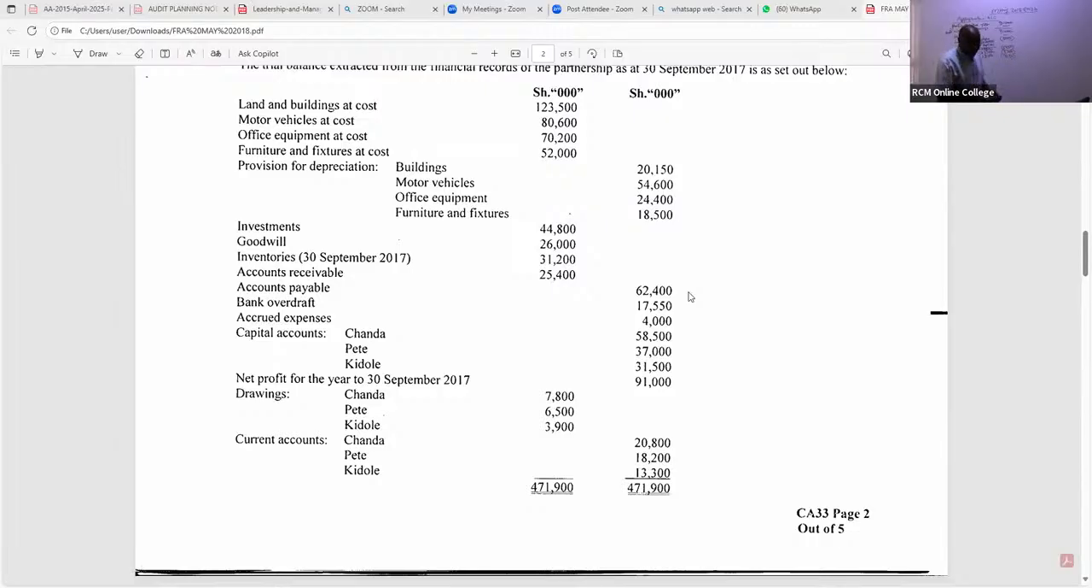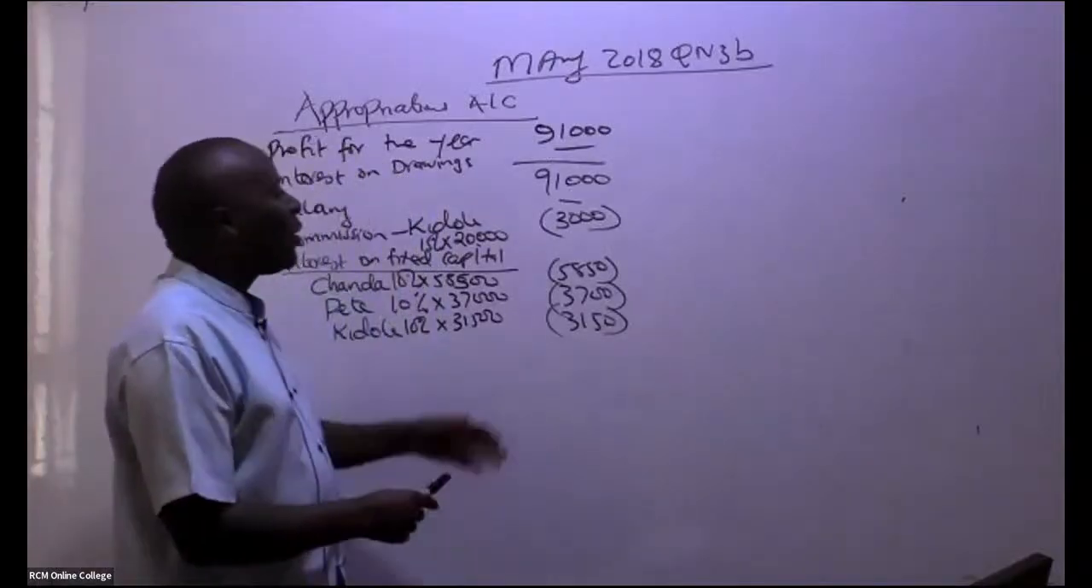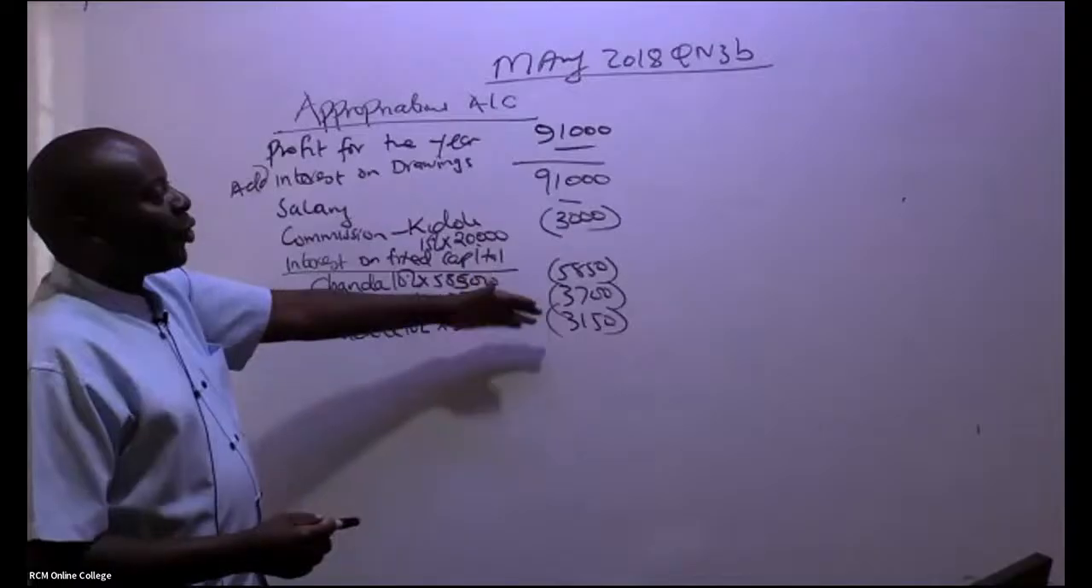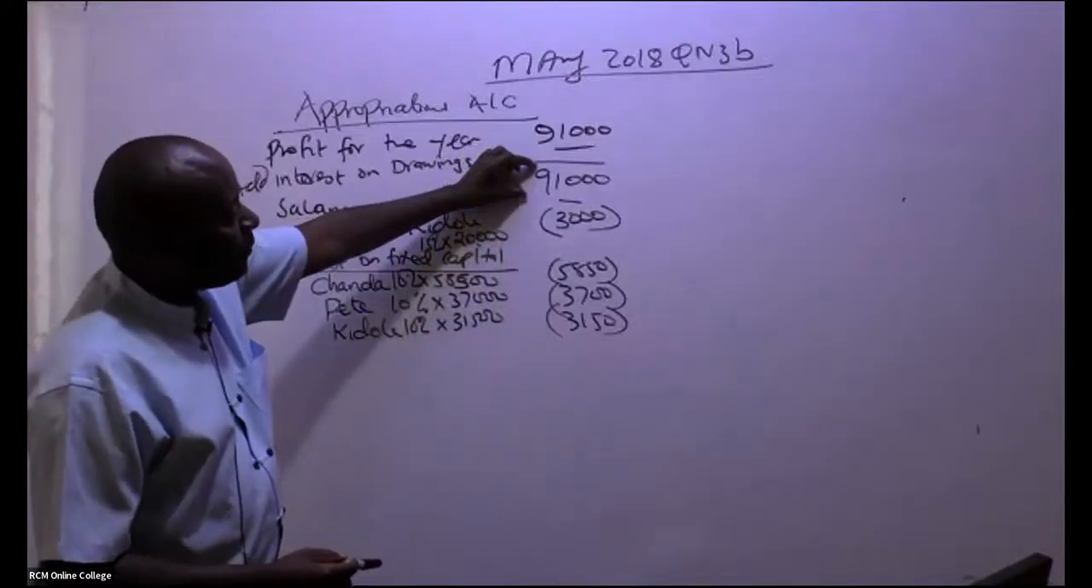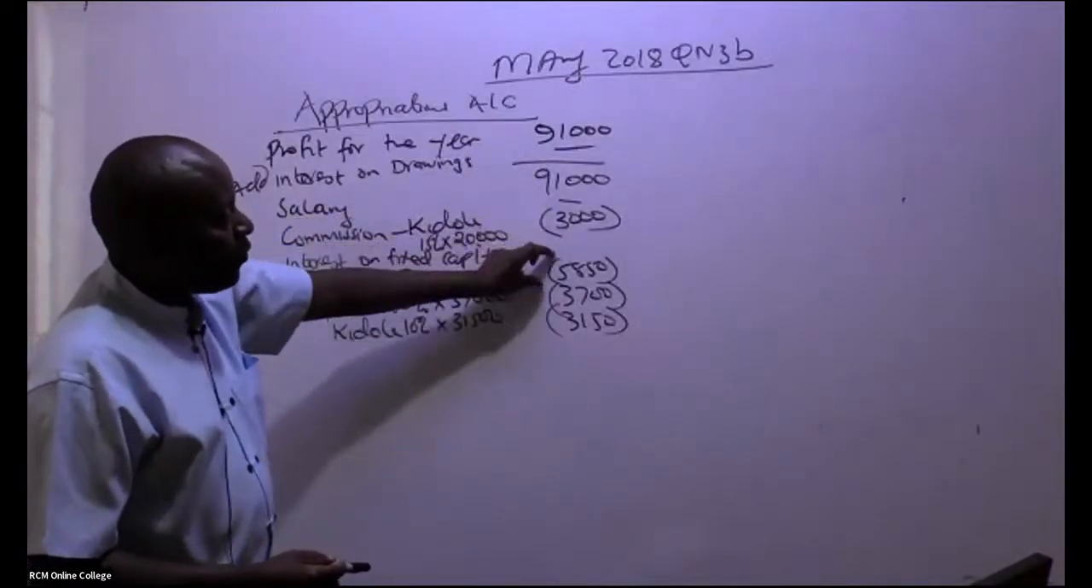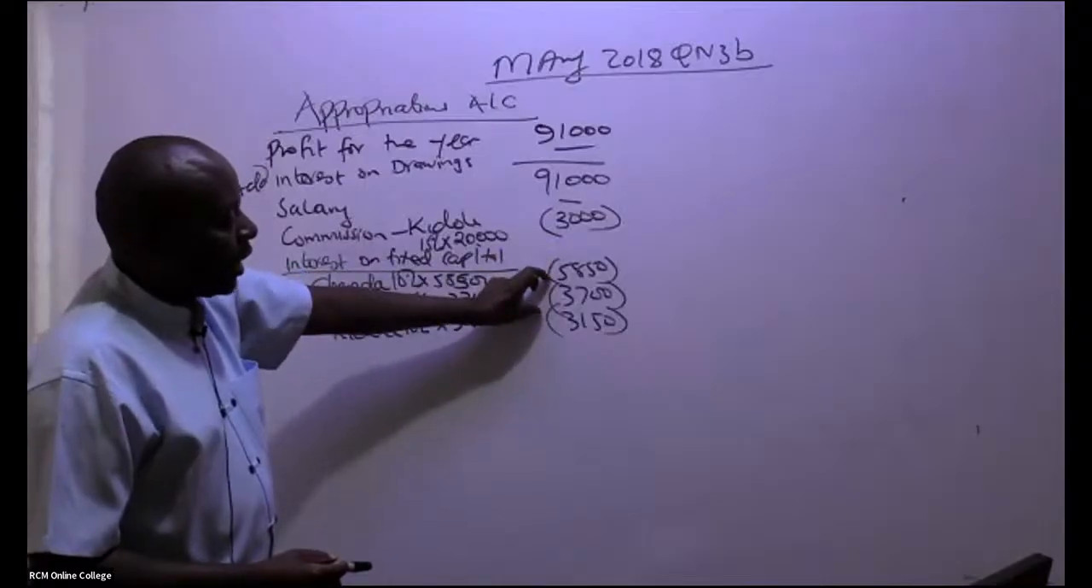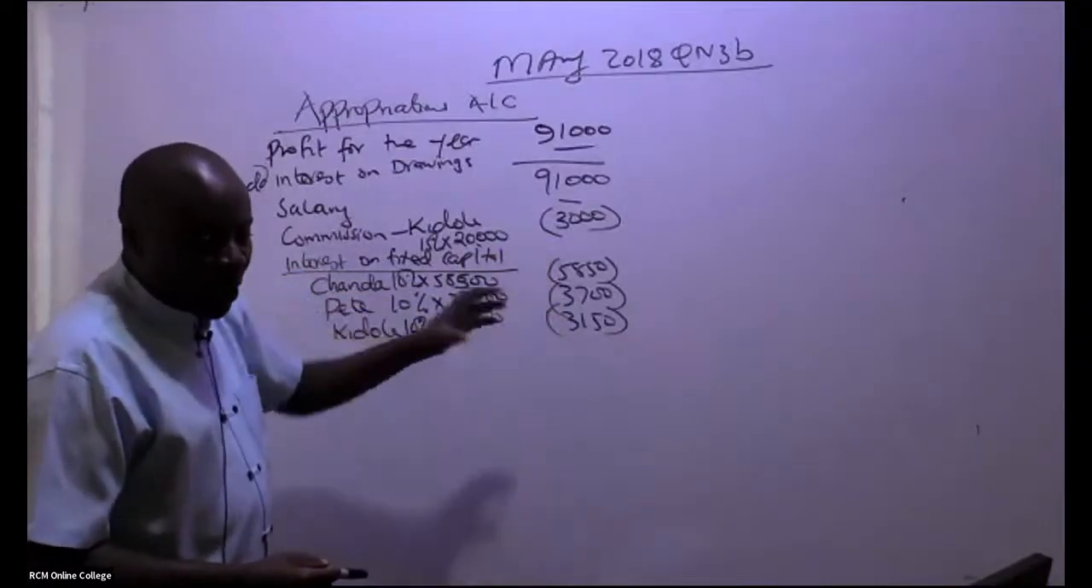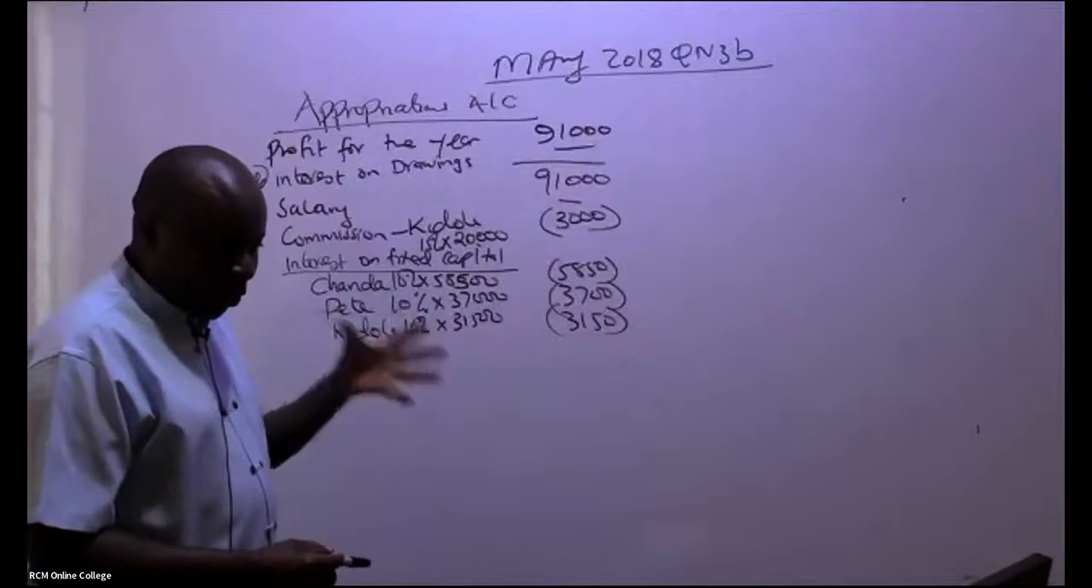And then now, ladies and gentlemen, the only thing that is left is for us to see whether we have a surplus. So you take this 91,000, you subtract 3,000, you subtract 5,850, you subtract 3,700, you subtract 3,150. Who can give me this surplus or loss?